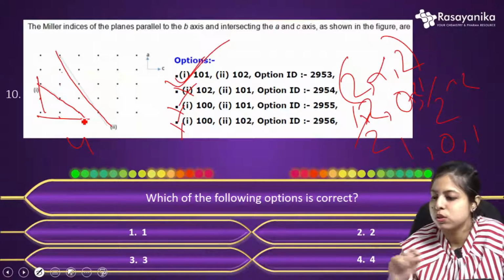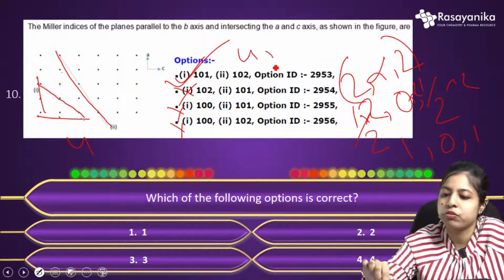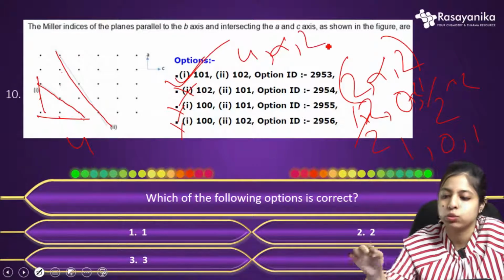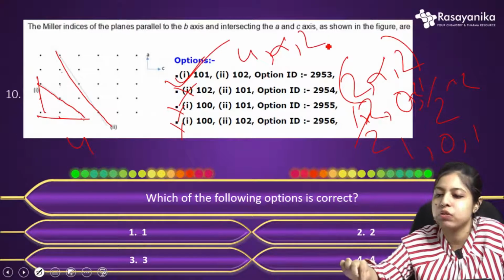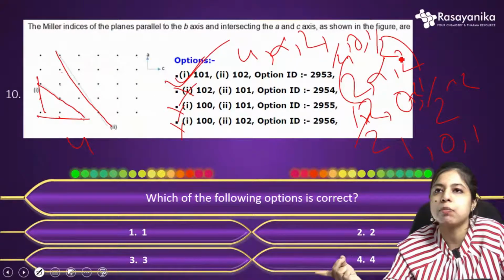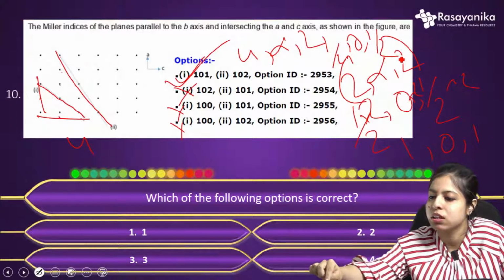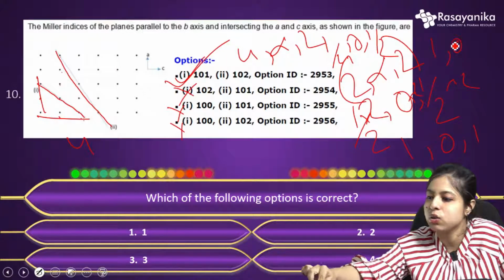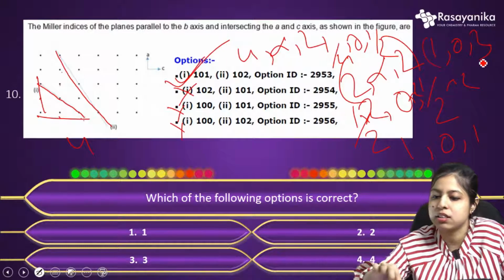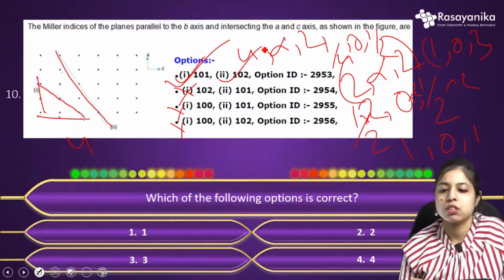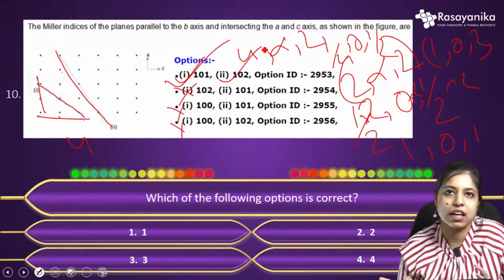So the coordinates will be 4, infinity, and 2. Now inverse this, we get 1 by 4, 0, and half. Multiply with 4, we get 1, 0, and 2. Yes, this is the correct option, so option 1 is correct. We can easily recheck like this and answer this question.